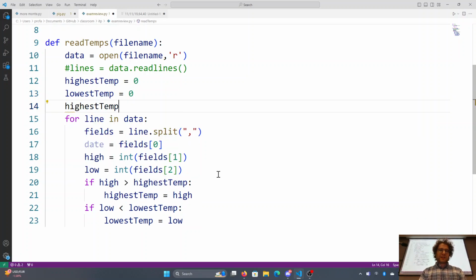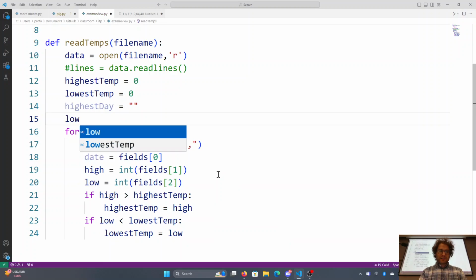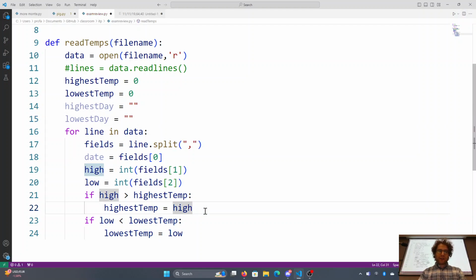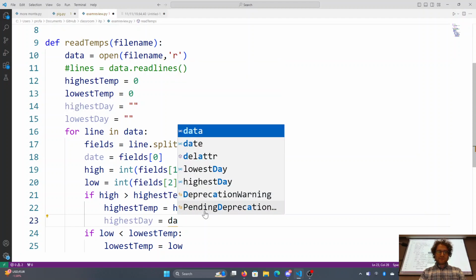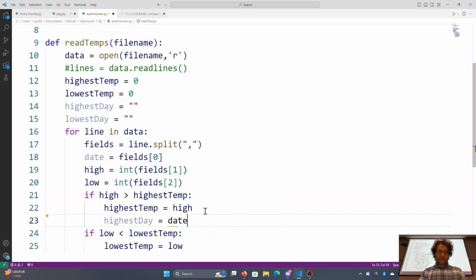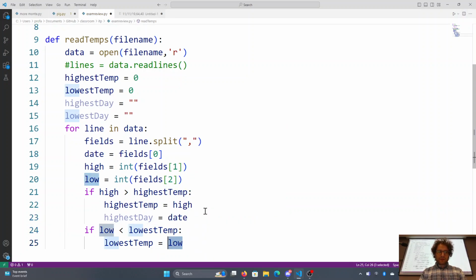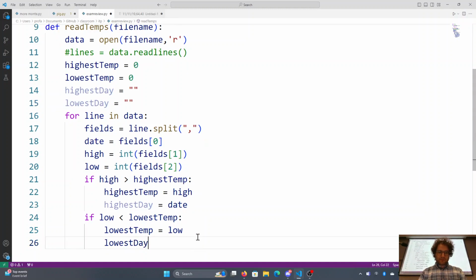So here to get the answer, we just need highest day is equal to lowest day. So now we create 2 strings that will correspond to those answers, and now we just simply say highest day is equal to the date, okay, and the lowest day is equal to date.